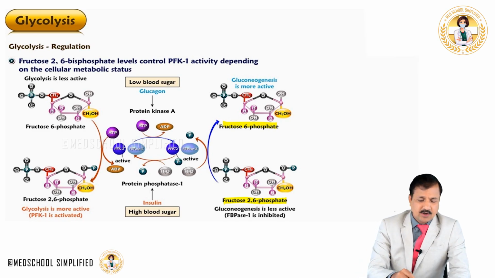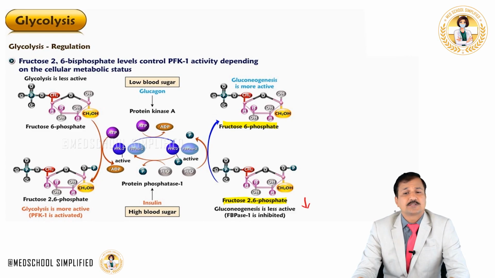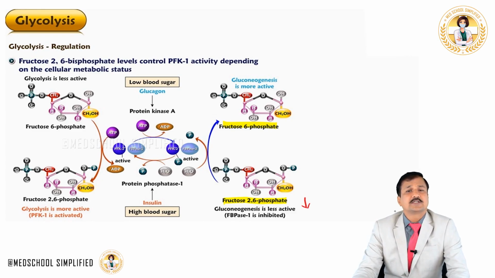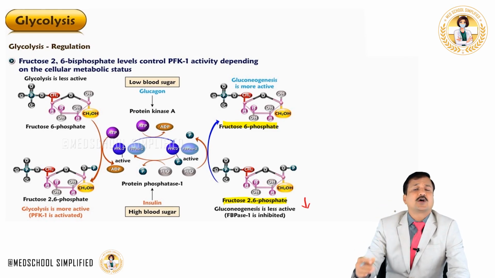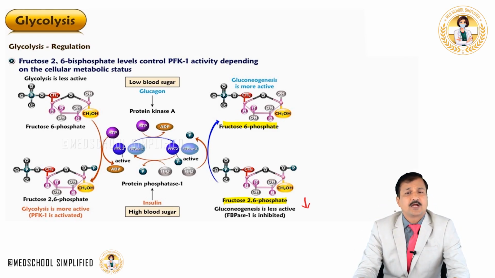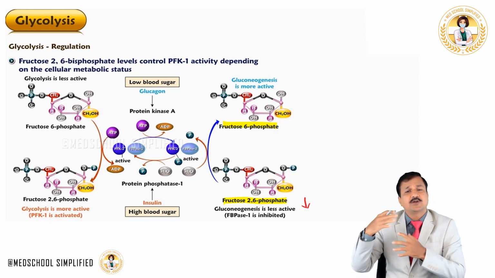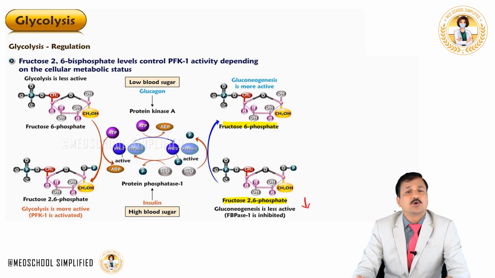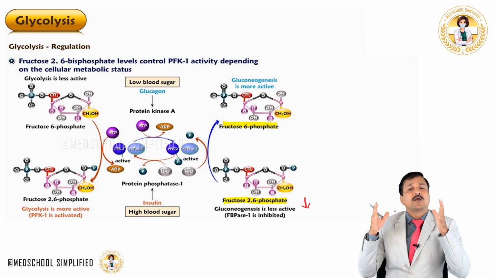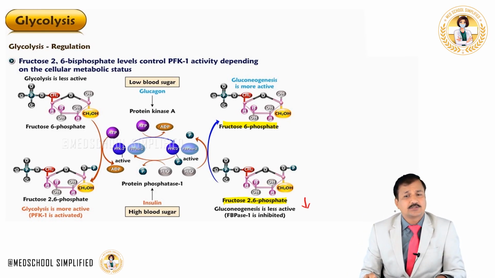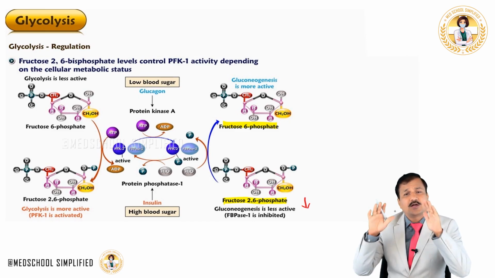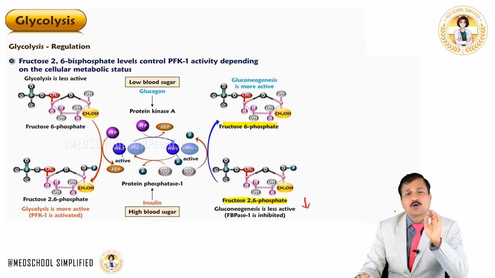That means the concentration of fructose 2,6-bisphosphate decreases in the cytoplasm, and whenever there is a decrease in the concentration of fructose 2,6-bisphosphate, its positive effect on PFK1 is not there. That means it is going to decrease glycolysis, and the antagonistic pathway to glycolysis is gluconeogenesis. So, gluconeogenesis becomes more active whenever glycolysis is decreased, and that's what glucagon does.